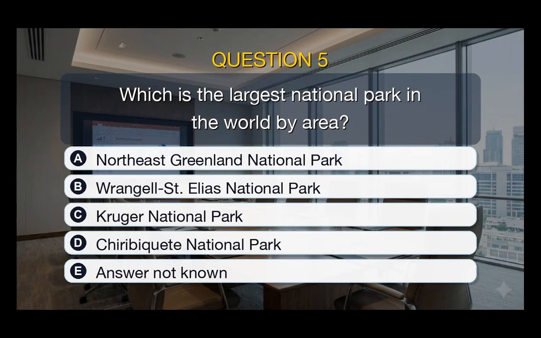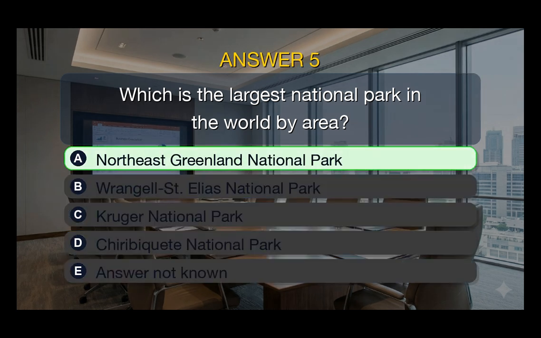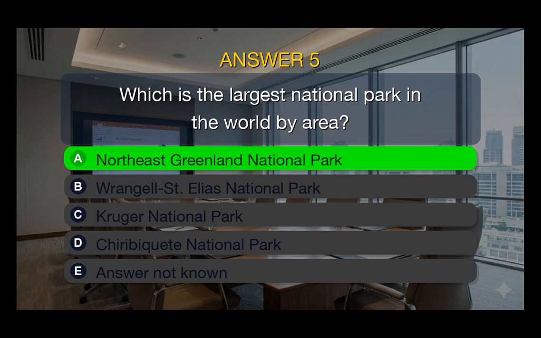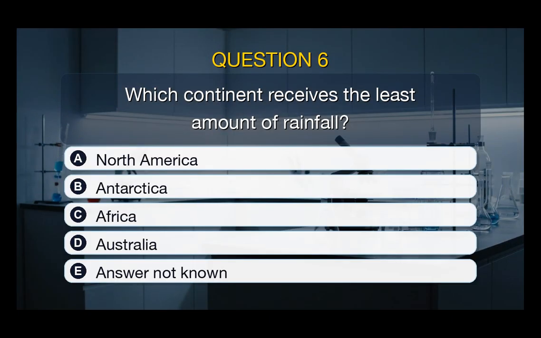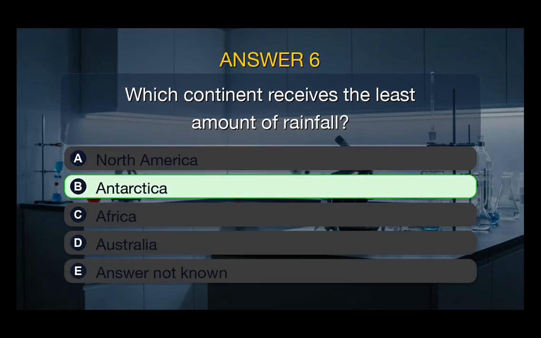Which is the largest national park in the world by area? The answer is Northeast Greenland National Park. Which continent receives the least amount of rainfall? The answer is Antarctica.